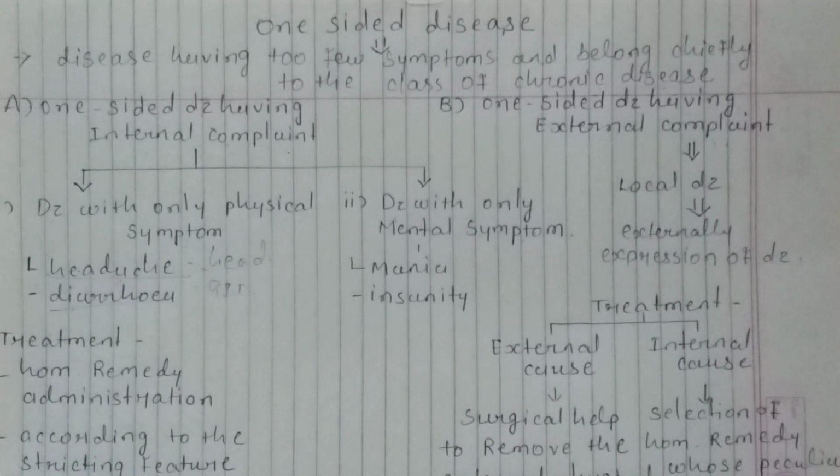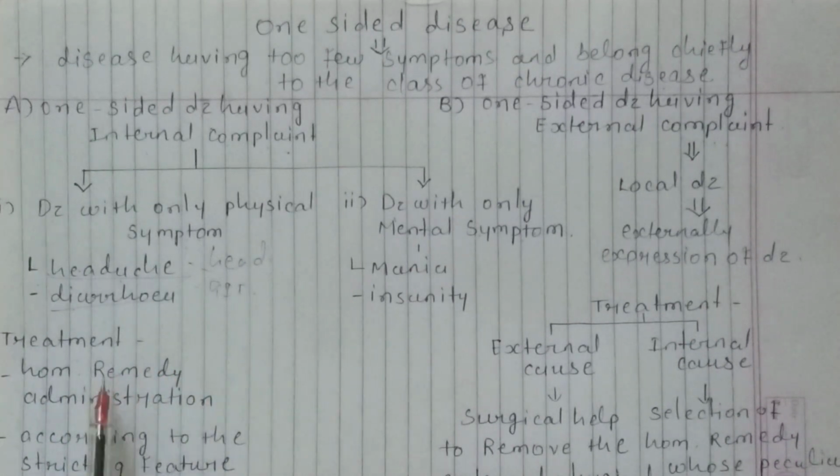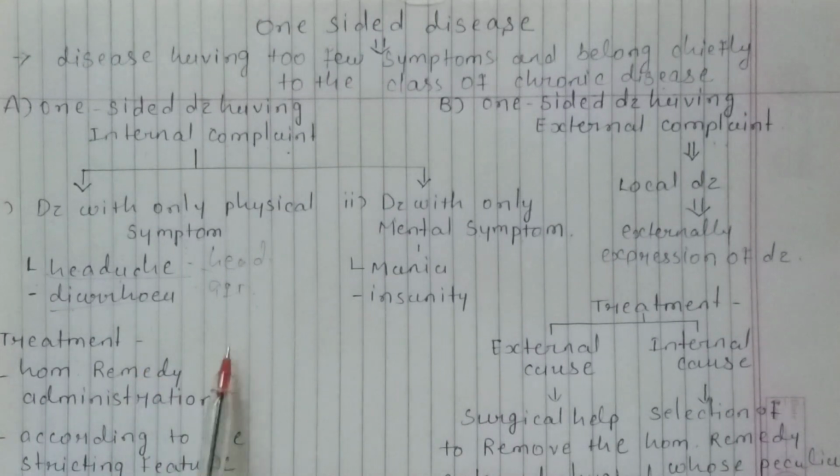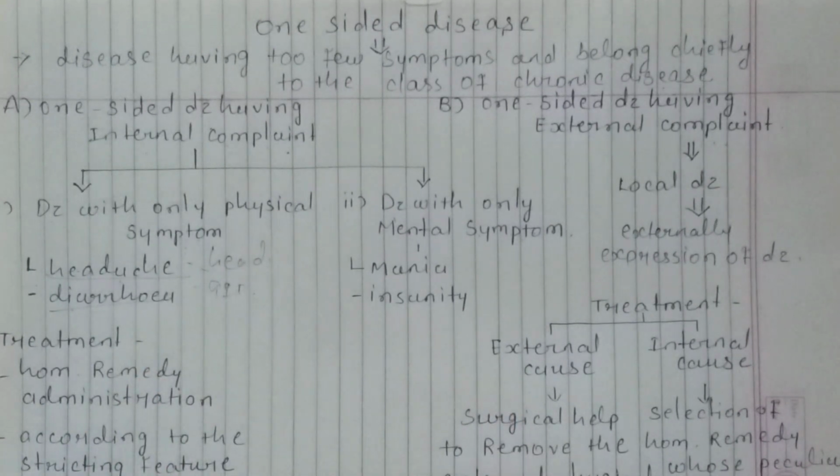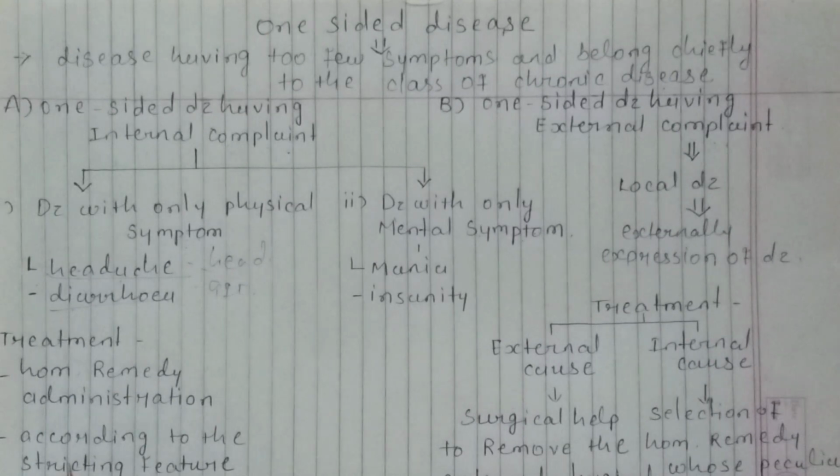Okay, so in such one-sided chronic disease, a thorough case taking is very essential for proper treatment. This type of one-sided disease may be treated in the following manner. Firstly, the most homeopathically indicated medicine is to be selected and administered on the basis of the few symptoms available. Second, according to the striking features, the homeopathic principle may annihilate the present malady when these few morbid symptoms are very striking, decided, uncommon and peculiar in nature.